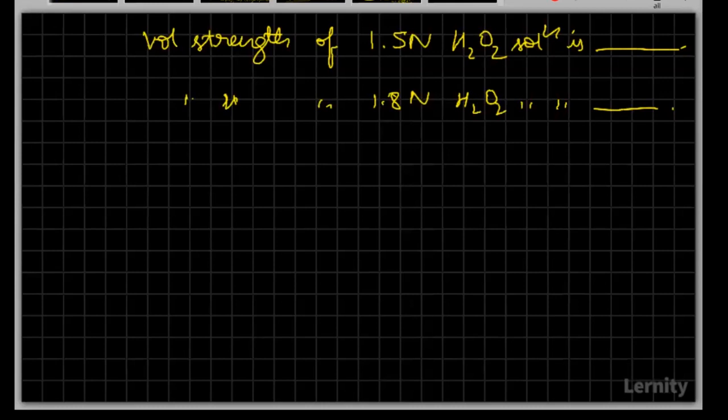No, that's not correct. Okay, see here, always remember a few things. I'm just giving you key points. What will be the equivalent mass of hydrogen peroxide? If you remember these, it'll be very easy for you to solve such questions.